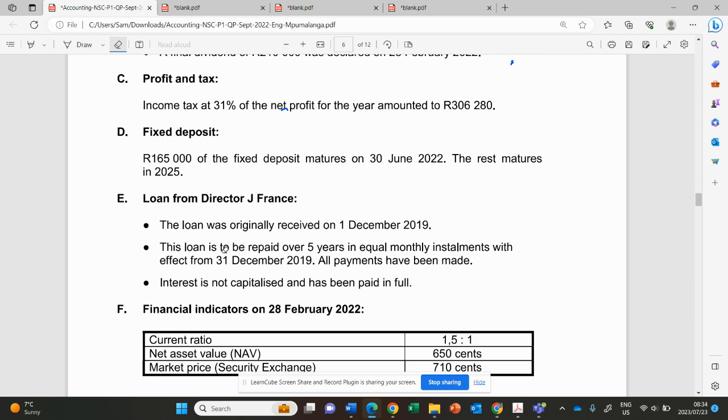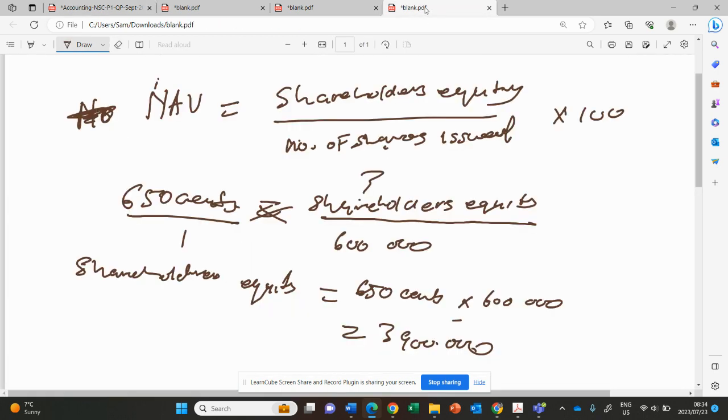Now, they said this loan was a loan for 5 years and will be paid in equal installments on a monthly basis, right? Let me quickly do it like this.